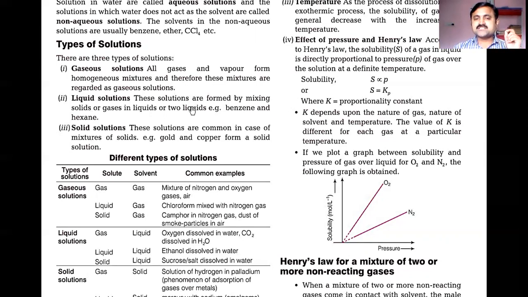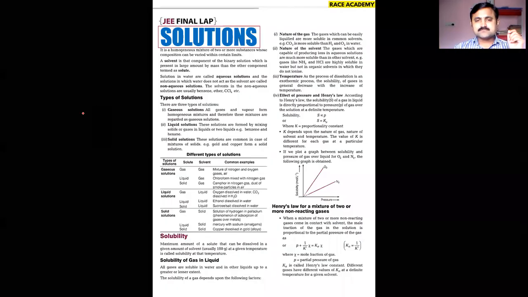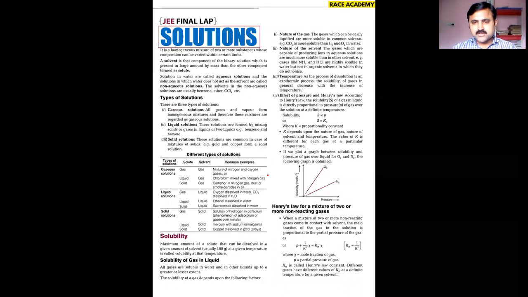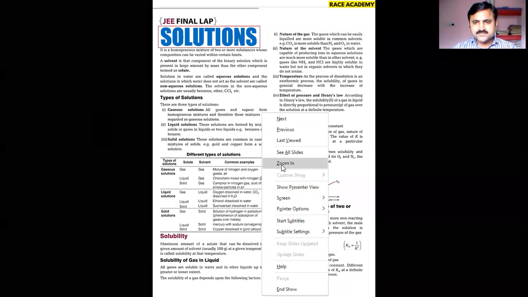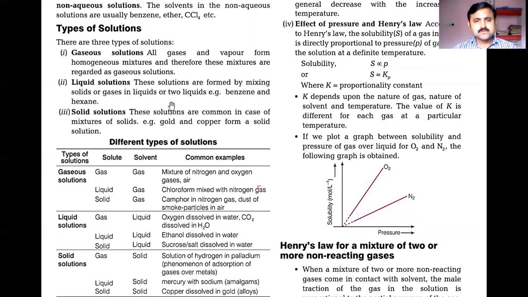The liquid solutions definition: solutions are formed by mixing solids or gases in liquid states, or two liquids. For example, benzene and hexane.